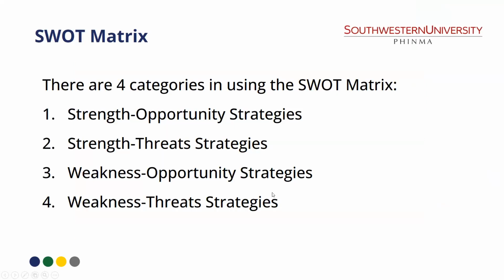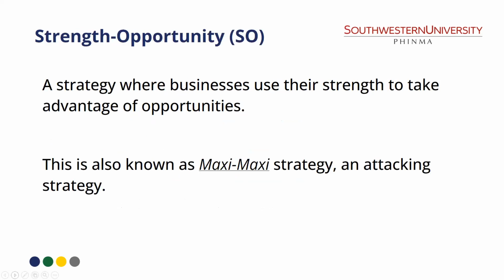There are four categories in using the SWOT Matrix. We have strength and opportunity strategies, strength and threats strategies, weakness and opportunity strategies, and also weakness and threats strategies. We start with strength and opportunity strategies, or SO. This is a strategy where a business uses its strength to take advantage of opportunities. This is also known as the maxi-maxi strategy. Take note of this term, maxi-maxi strategy, an attacking strategy.